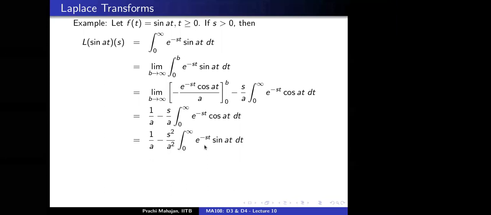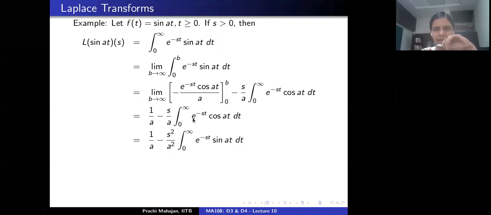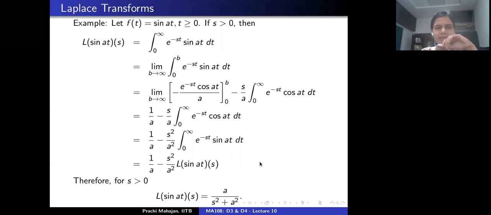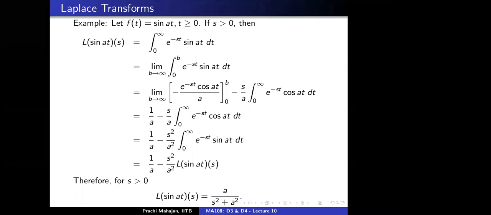I'm going to apply integration by parts one more time, so that what I get here is the integral from 0 to infinity of exponential minus st sine of at. But this is exactly the Laplace transform of sine of at, right? So which means that the Laplace transform of the sine of at function is given as a by s square plus a square, and this is valid whenever s is bigger than 0. All right. Is this okay with everybody present here? Yes, ma'am.